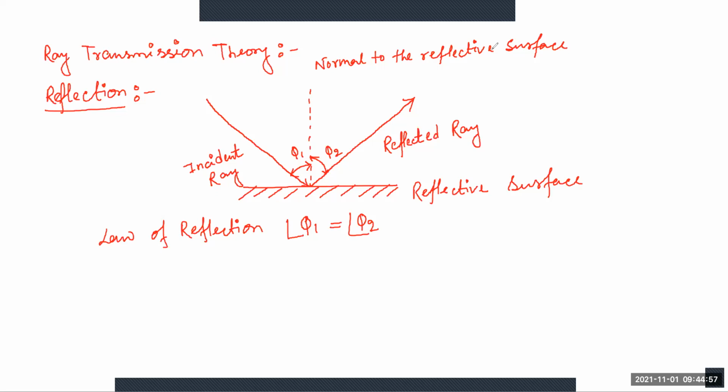Okay, so I am just drawing a figure here for refraction. Just suppose here, this way.